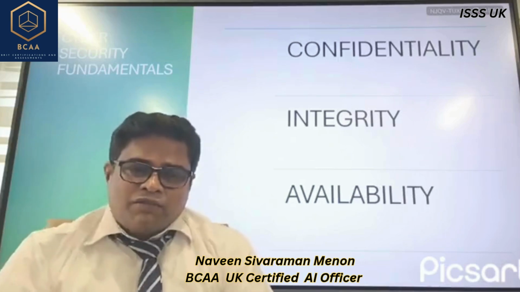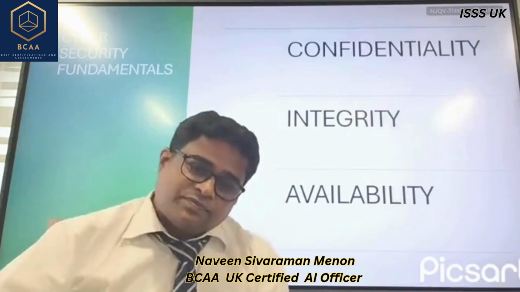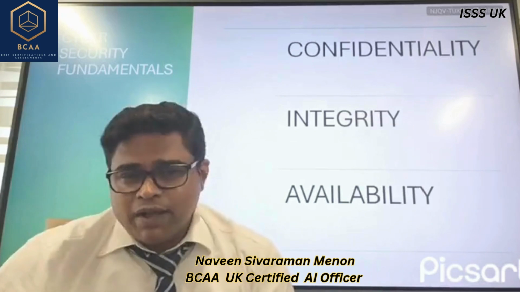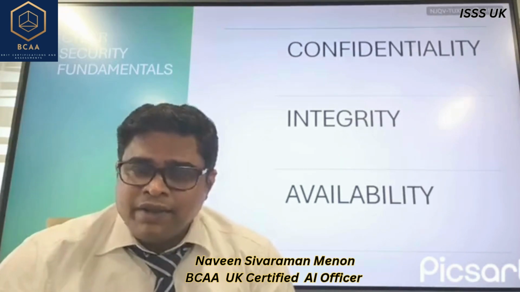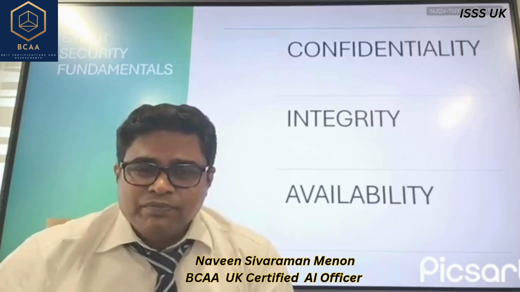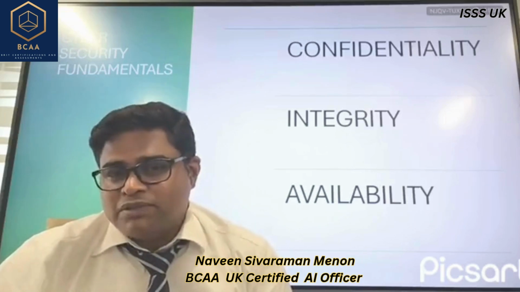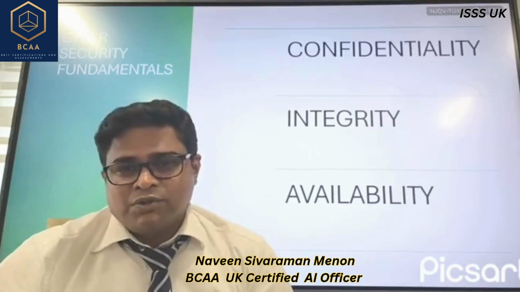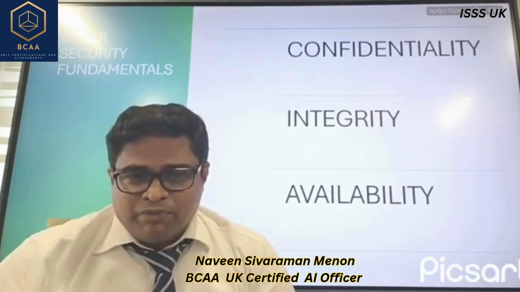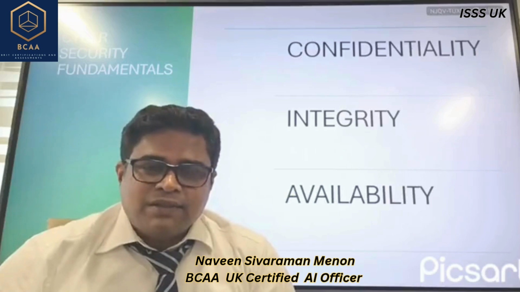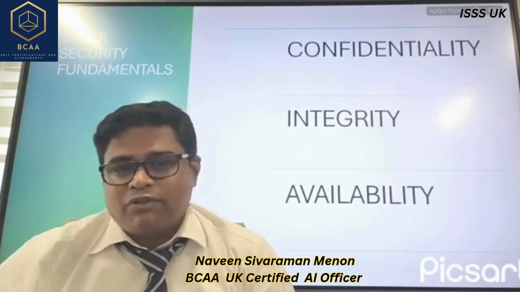Okay, and then confidentiality. Now, suppose your bank account can be accessed by anybody. What's private, what's personal to you, is now accessible to any number of people, right? So that is what we call a lack of confidentiality.